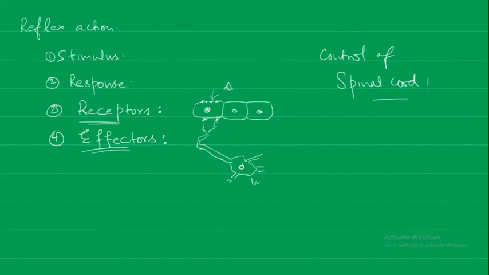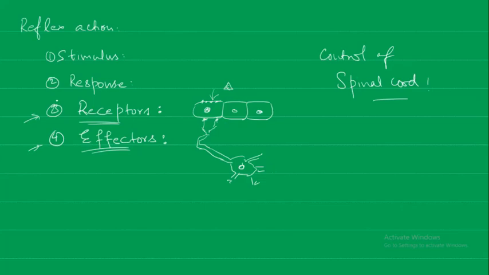The reflex action requires at least one sensory and one motor neuron. The sensory neuron will be connected with the receptors, and the motor neurons will be connected with the effectors. The stimulus is detected by the sensory neuron.